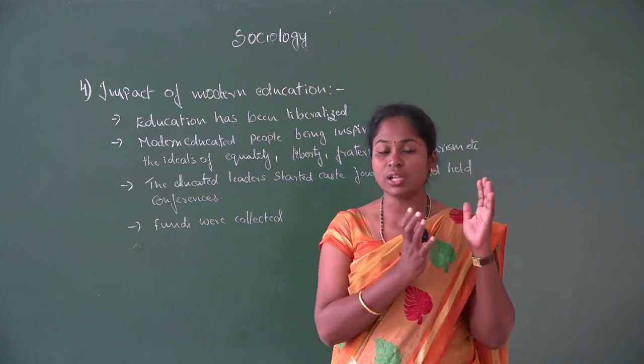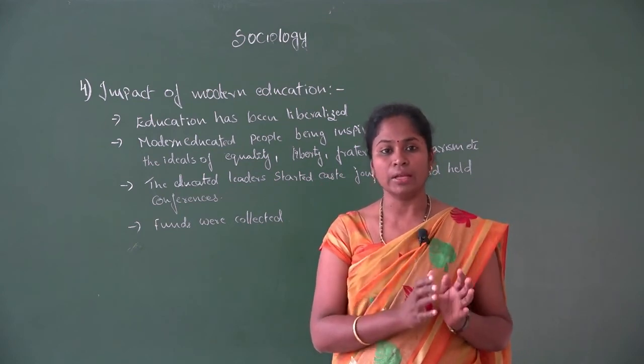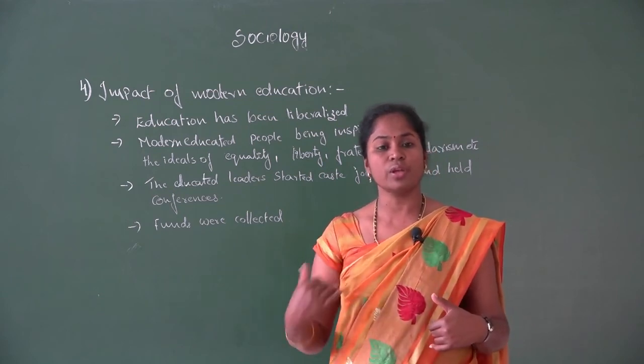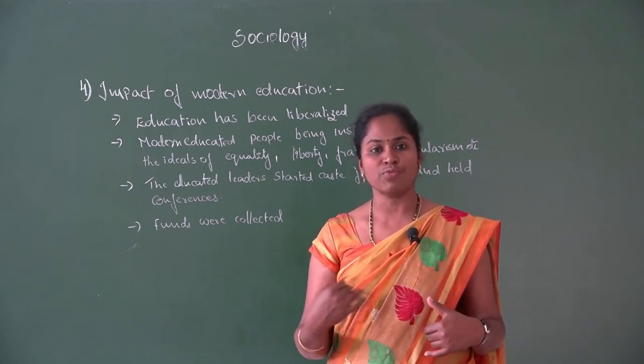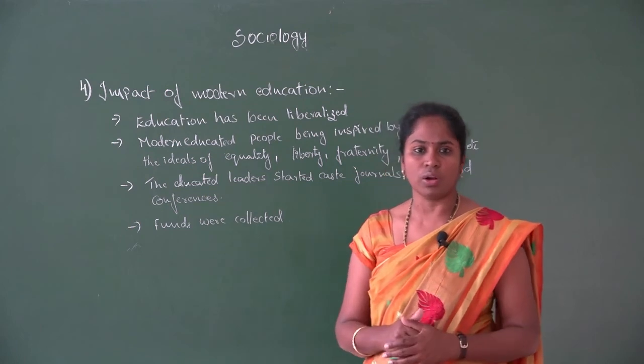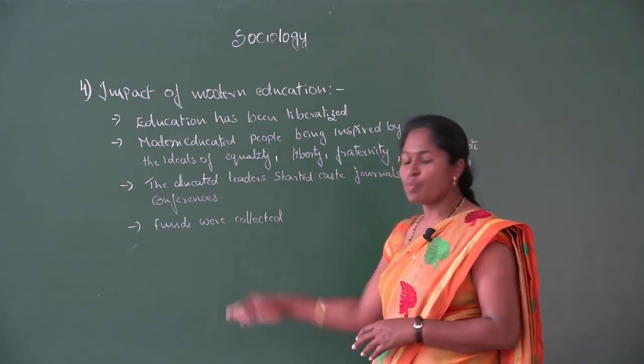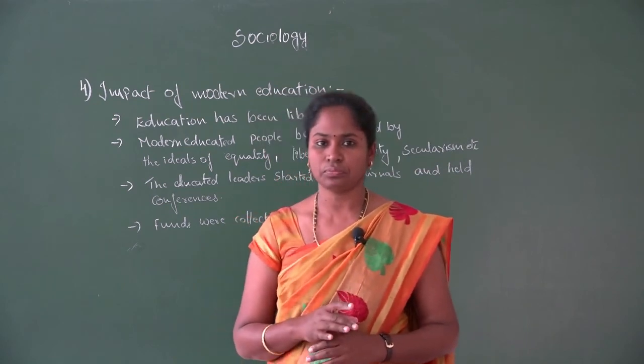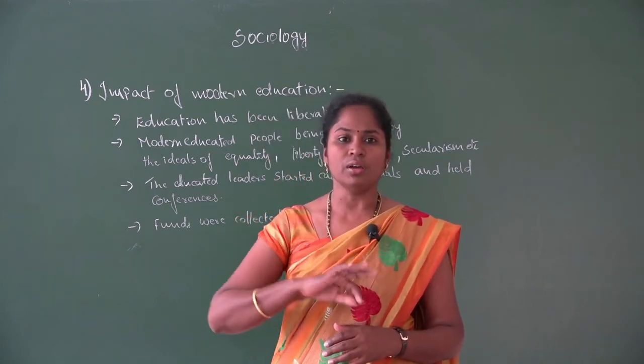The traditional thoughts which people had, these youths started changing because of the modern as well as the formal education they have got. So these are some of the changes in society after independence.